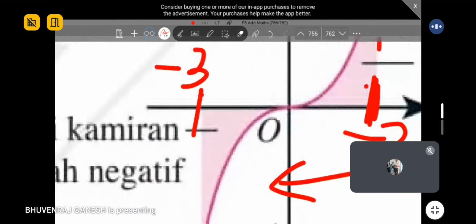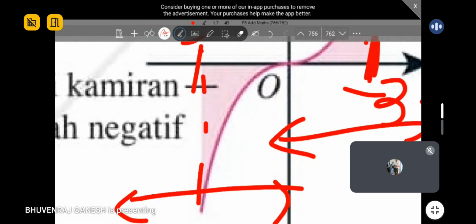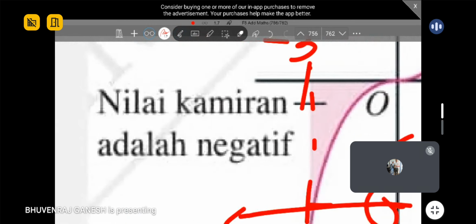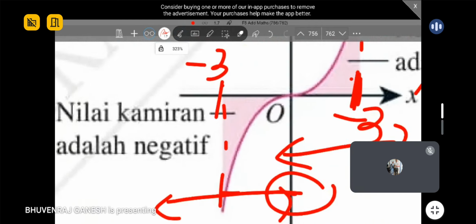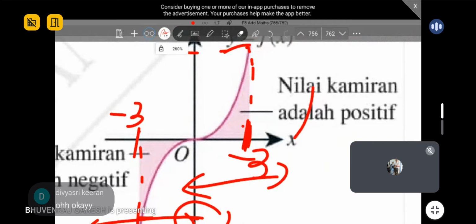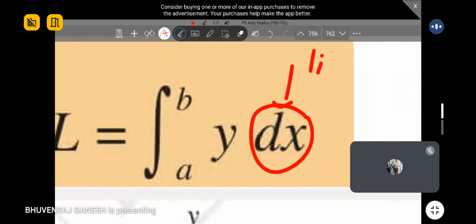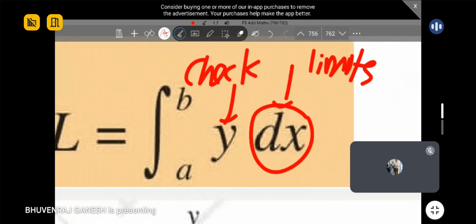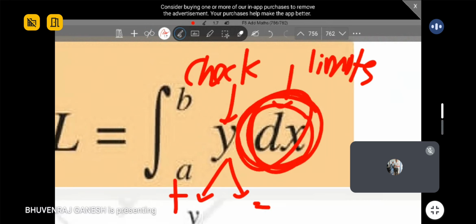Okay. Same for here. Your x value is negative. So you trace and see the y value you get is negative also. So that's why your area is also negative. Understand? So if you integrate towards dx, check your y value, opposite. That's why the formula is y dx. Am I right, guys? Can you see this? This is your limits. This is what you check after integration. Then you determine whether it's positive or negative. Same as just now, opposite only. So this value you will determine whether it's positive or negative based on the limits that you have here.